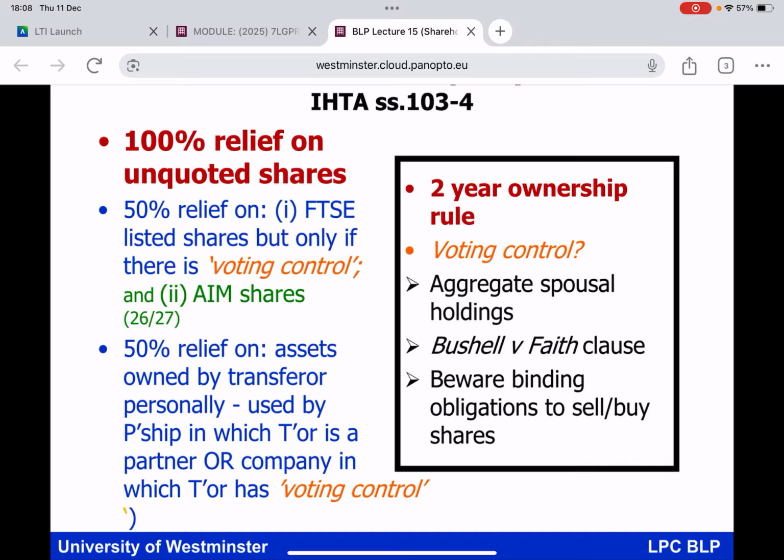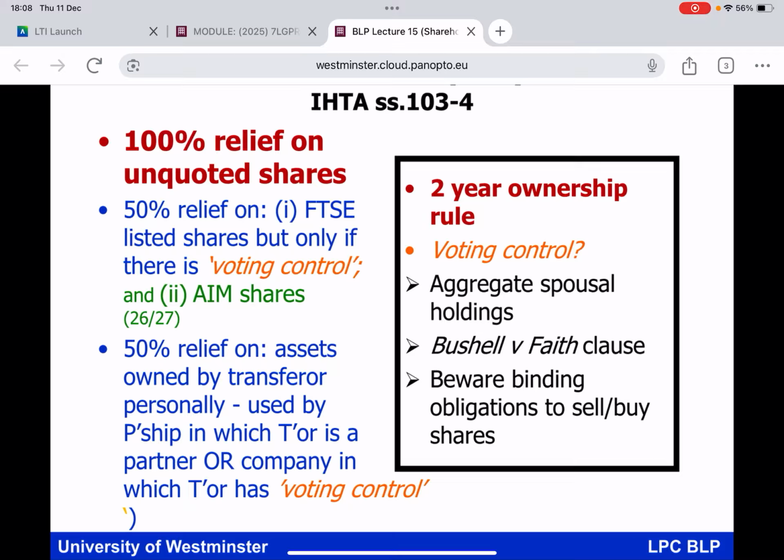FTSE listed shares. You could get relief on the value of FTSE listed shares at the rate of 50%, but you'd have to show that you had voting control in order to qualify for the 50% relief. So in other words, you can very quickly draw the conclusion that our chances of getting BPR in relation to listed shares is very slim indeed, but it is highly realistic and highly possible when you are dealing with shares in a private limited company. All right.